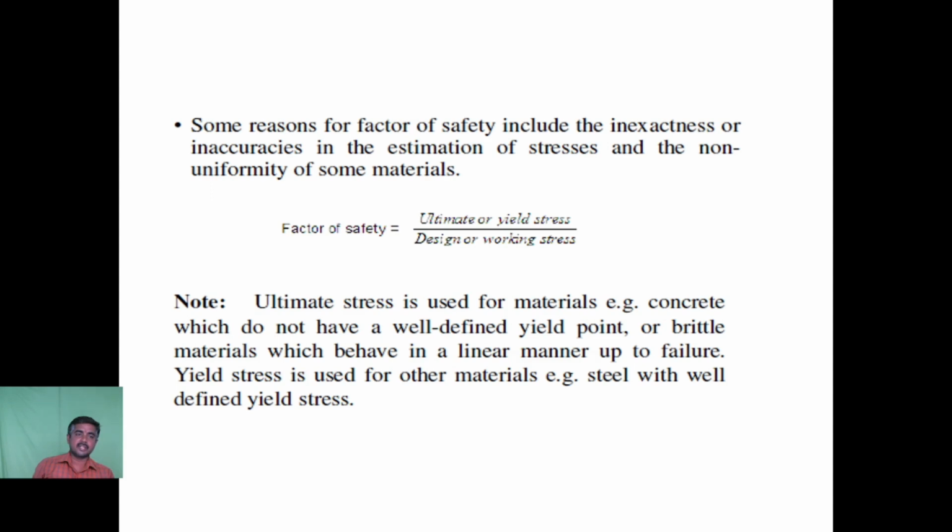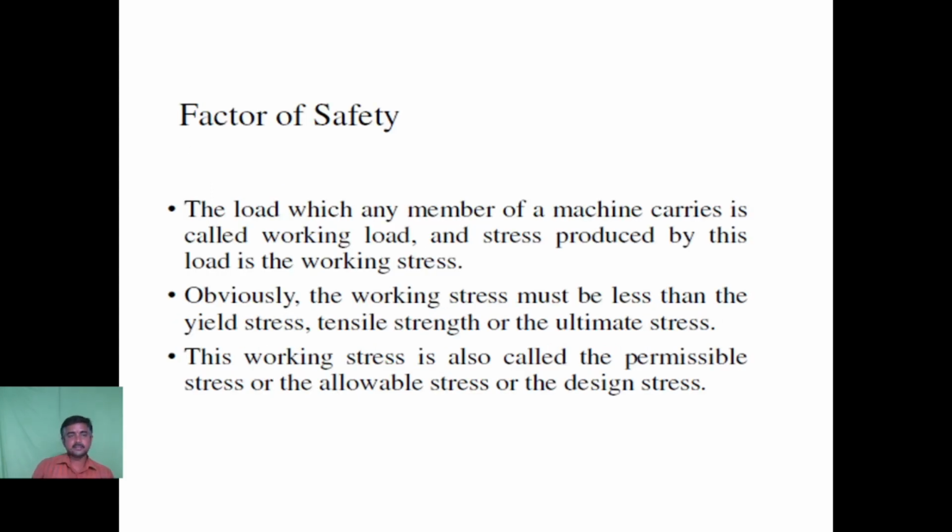Next is factor of safety. As I mentioned previously, when we deal with factor of safety, we deal with two stresses: one is ultimate stress and the second is permissible stress. The load which any member of a machine carries is called the working load, and the stress produced by this load is called the working stress. That is the load to which the machine is being exposed. Obviously, the working stress must be less than the yield stress, the tensile strength or the ultimate stress. The stress to which the material is exposed must normally be lower than its yield stress.